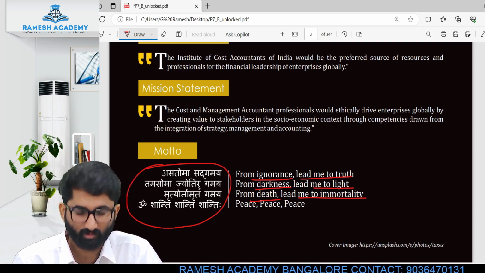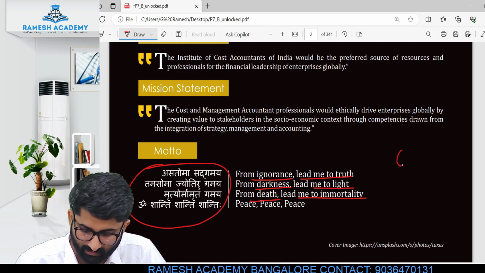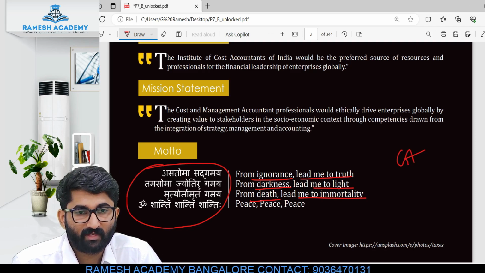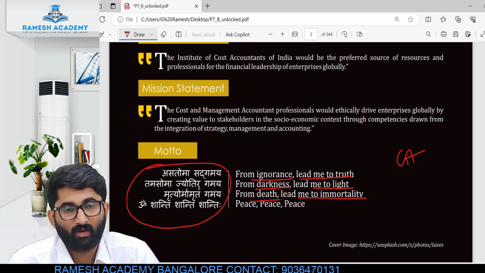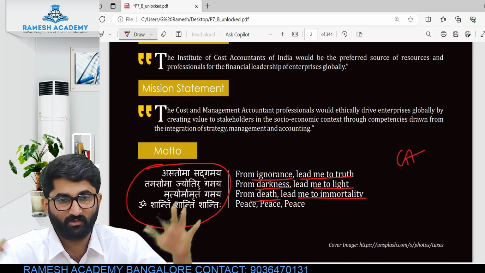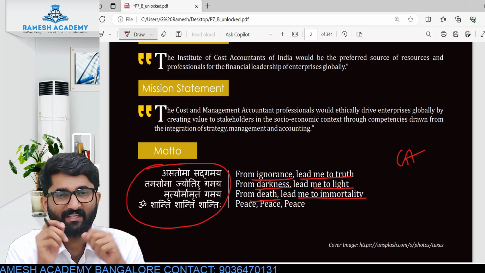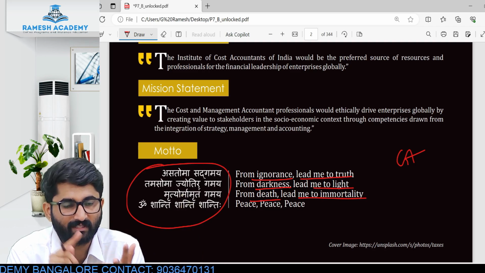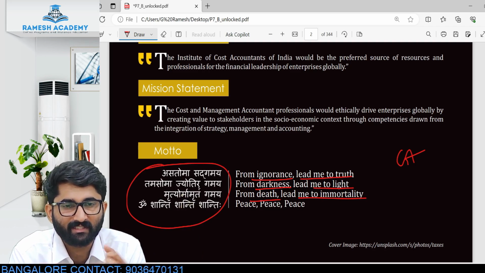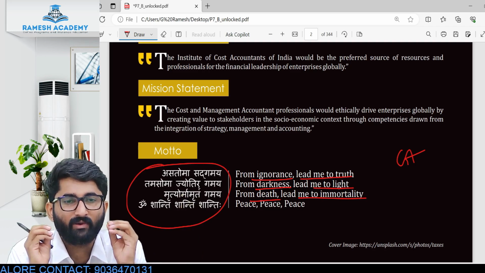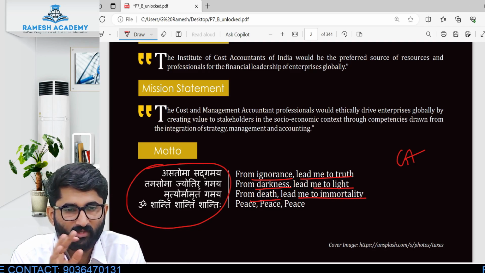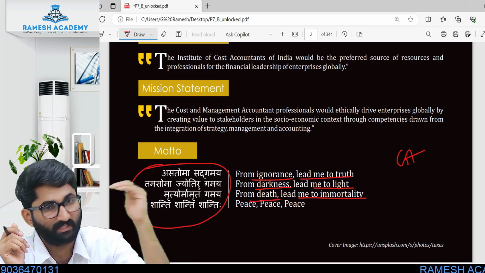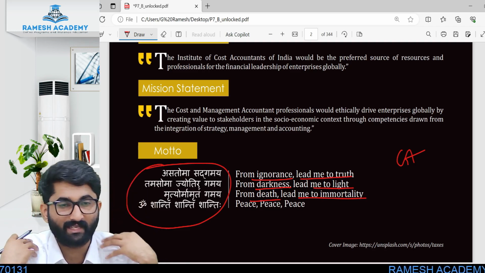A very nice motto. And even when it comes to CMA, we also have a motto: Ya esha supteshu jagarti, meaning the one who is awake amongst those who are asleep. Any institute, the Institute of Chartered Accountants, Cost Accountants, Company Secretaries, we all have a motto and we are all professionals. Usually people say that CA, Chartered Accountant, is the first priority, the second is CS, the third is CMA. But I say that no.